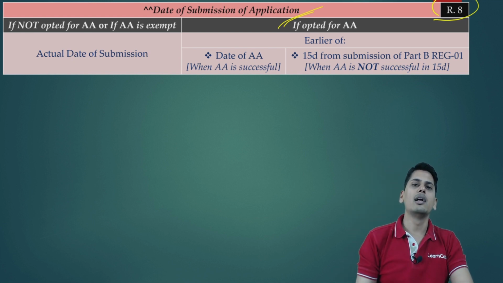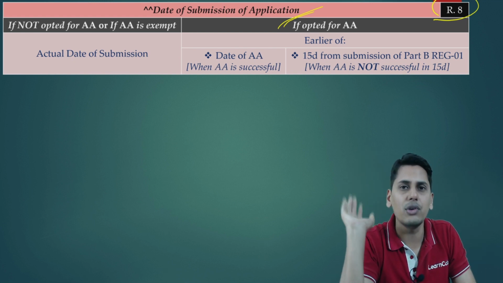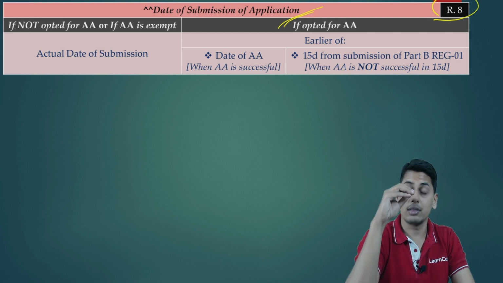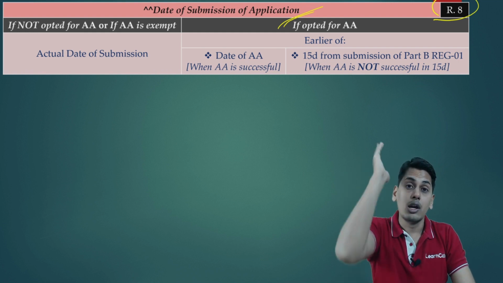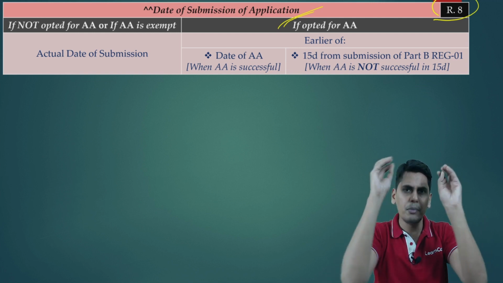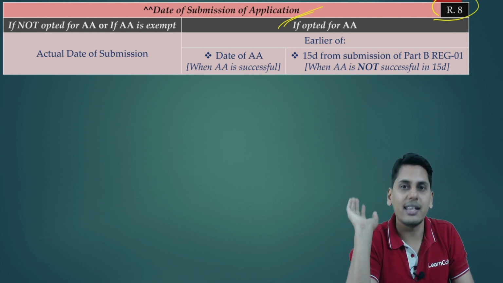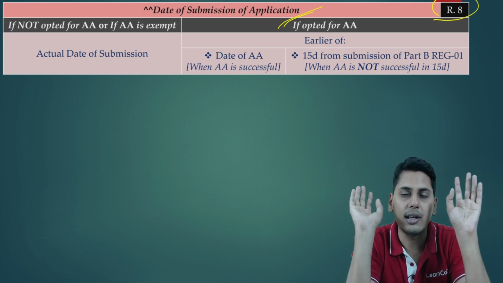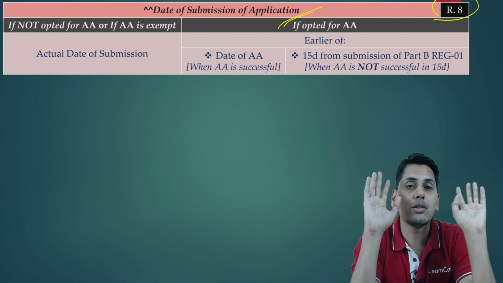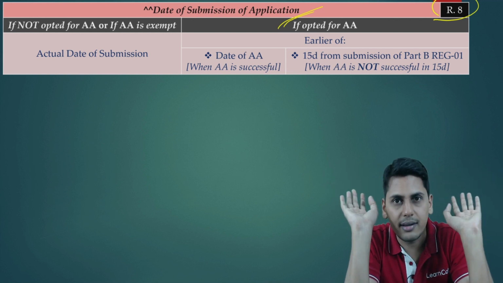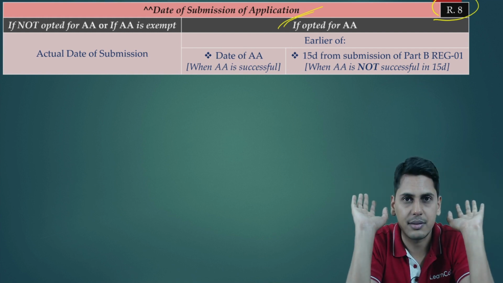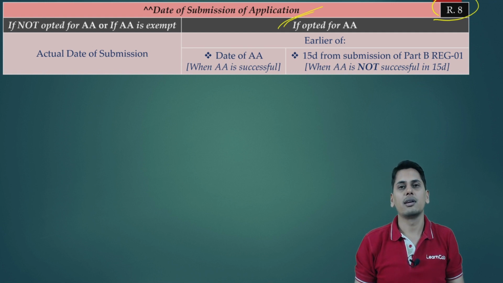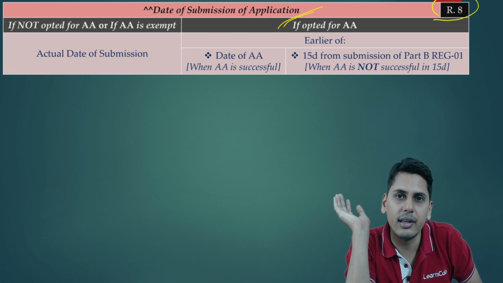What is the time limit? Within 15 days. If it is successful, Aadhaar authentication opted, successful, the date on which you authenticate the Aadhaar number will be the date of submission of application. Not successful within 15 days: on immediate expiry of 15 days, on the next day, you will receive an acknowledgement with the ARN number, Aadhaar authentication opted, but failed, leading to physical verification of premises. Are we clear? Yes. Scenario number 3: I did not even opt for Aadhaar authentication.